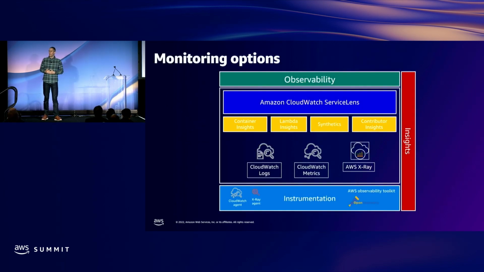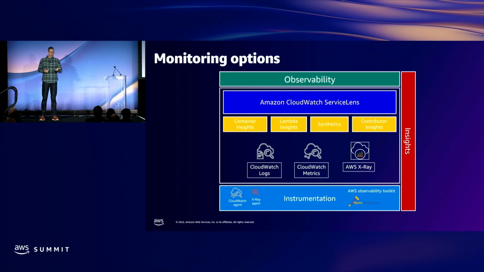Okay, so in summary, we've covered a few things here. We talked about observability and why it's important, and then we talked about a number of different AWS solutions, and that includes the CloudWatch family, the extended family, such as solutions like Container Insights and Lambda Insights, and also AWS X-Ray, right, that does our distributed tracing.